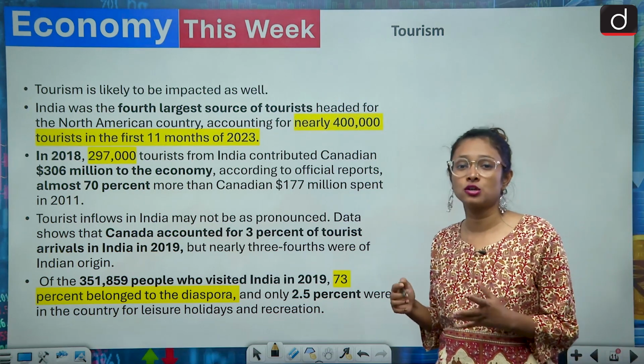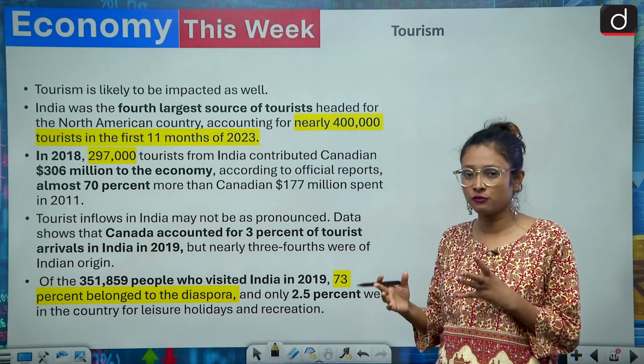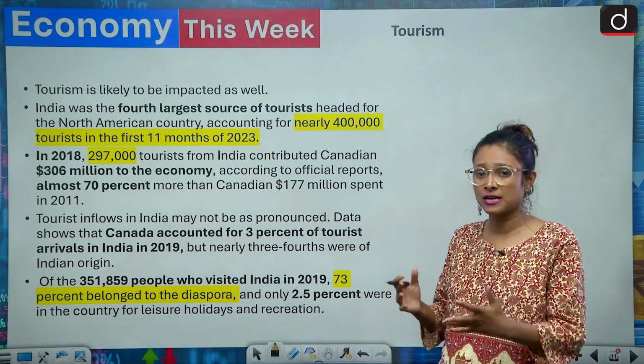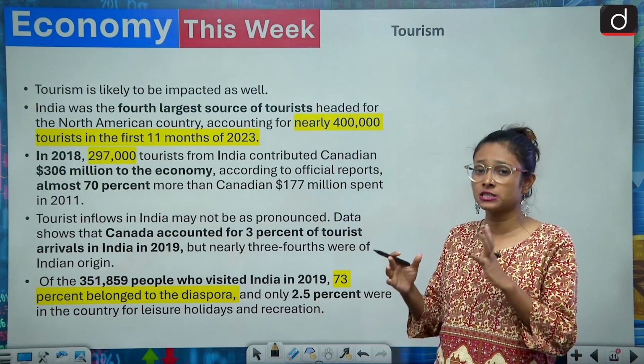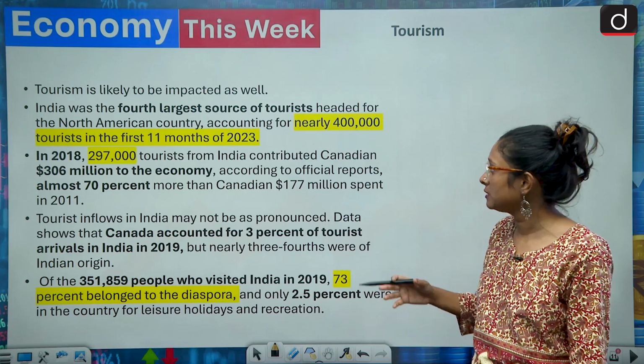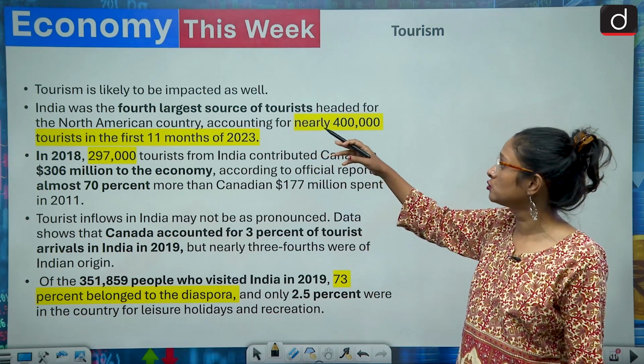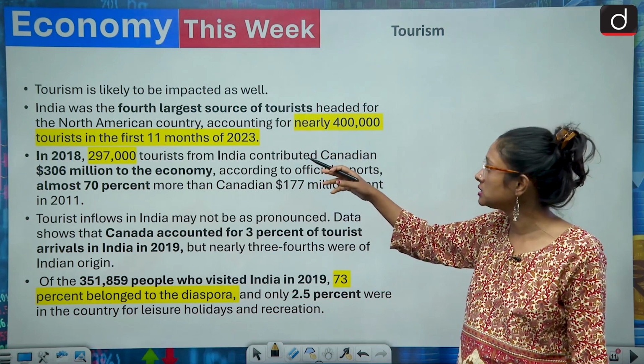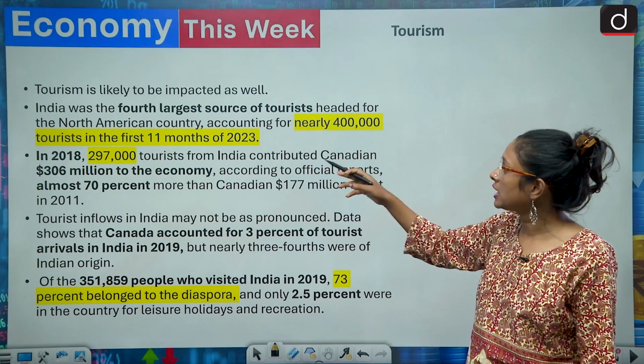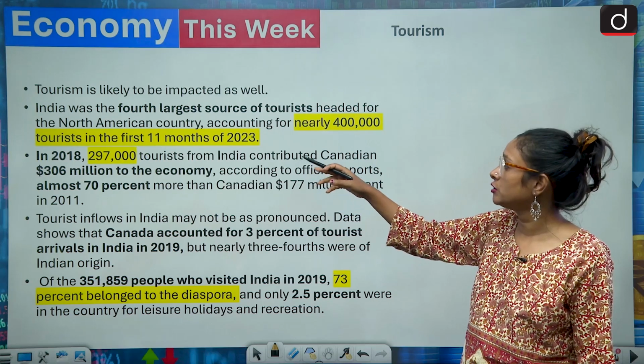Now we'll talk about the tourism sector. The tourism sector will also be impacted because of the India-Canada spat. India was the 4th largest source of tourists headed to North American countries, with nearly 4 lakh tourists in the first 11 months of 2023.